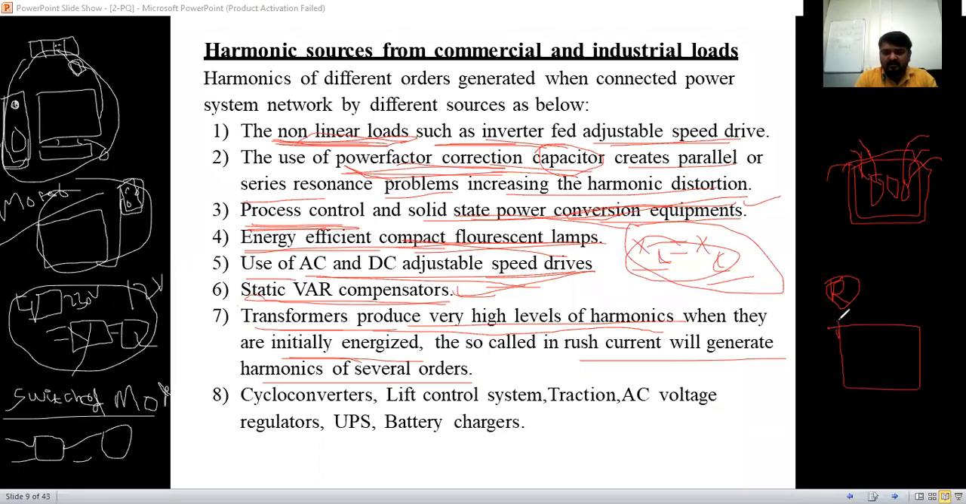Do you have an inverter battery supply at home? Yes, we do, a proper inverter. All the girls, all the people who are having...